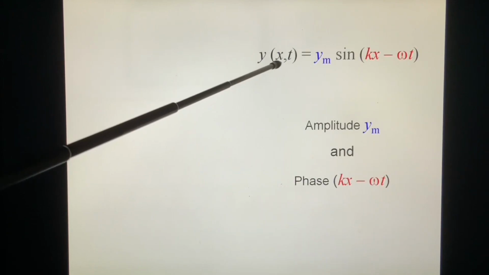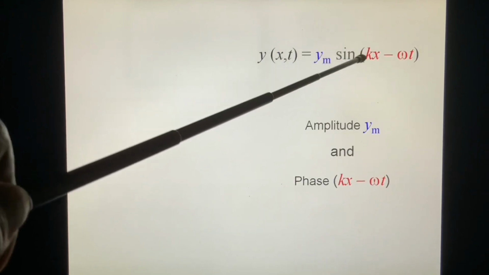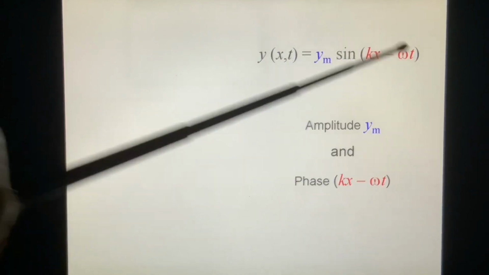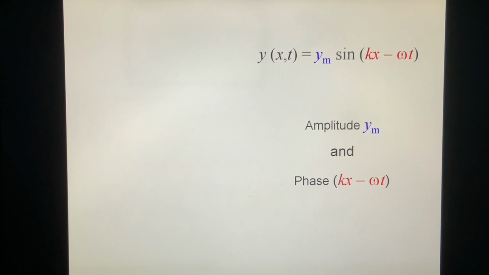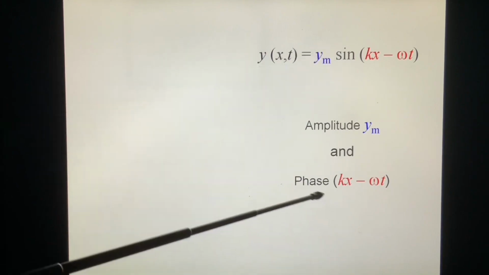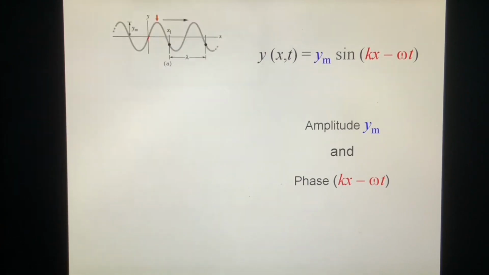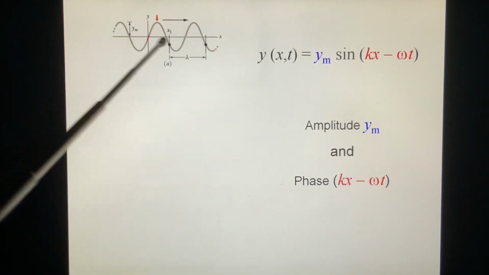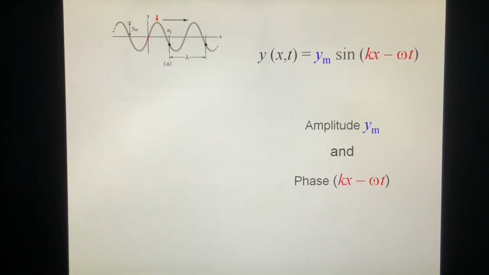y(x,t) = y_m sin(kx - ωt). This is a propagating wave. This is the amplitude y_m. This is the phase. If we look at this, this is a wave propagating along the x direction. At one instant, it looks this way.